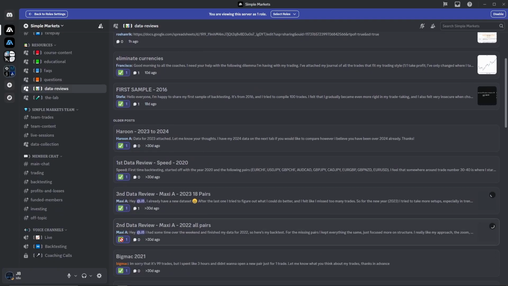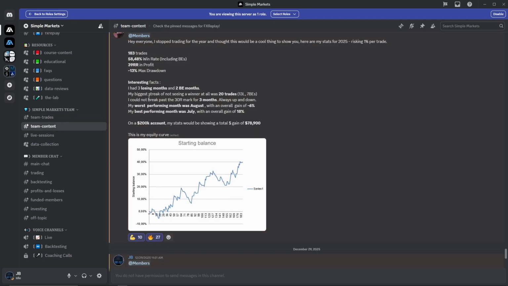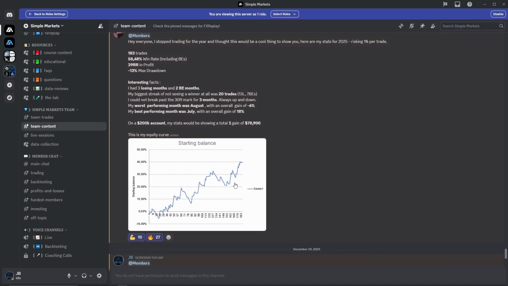Now quickly here, we have team trades. This is just where I send my trade setups as well as the other 2 coaches. Team content is just very simply the Simple Markets team, myself, Coach Sven, and Coach Andre will share plenty data here, or takeaways and insights that we want to share with the community. Like Andre, who after wrapping it up in 2025 sent his entire performance here of the year.